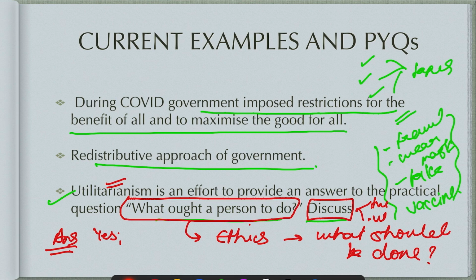All these are the questions which need to be looked at, and then you will write that these limitations were corrected by other approaches of ethics and other philosophers who came after Bentham, and they rectified this and provided a complete picture of what ought a person to do.